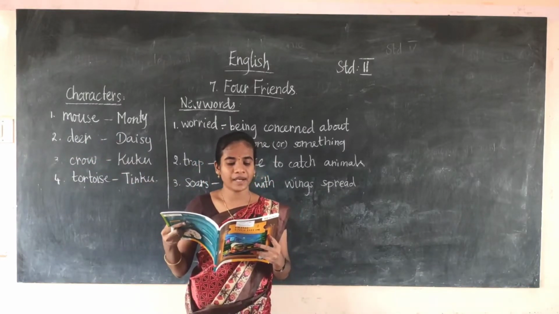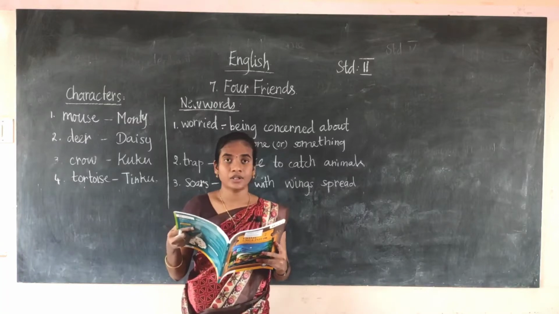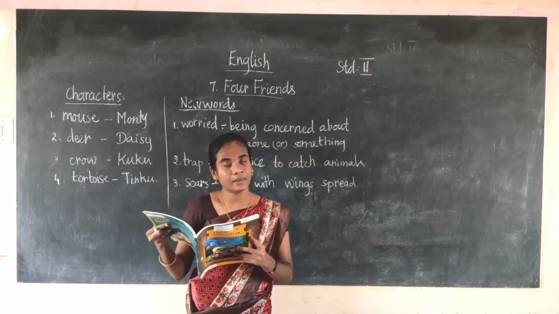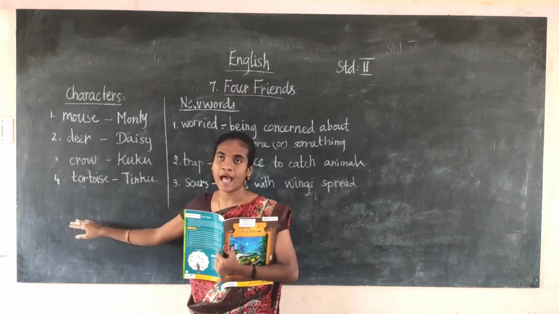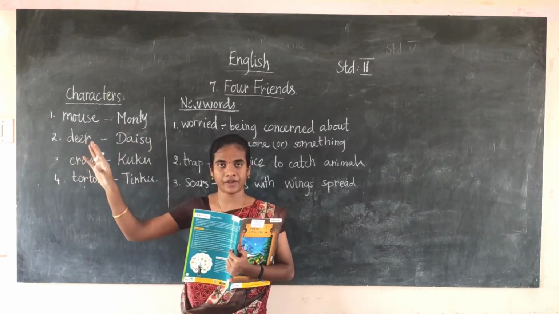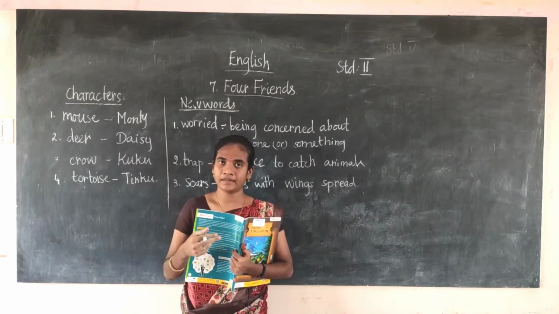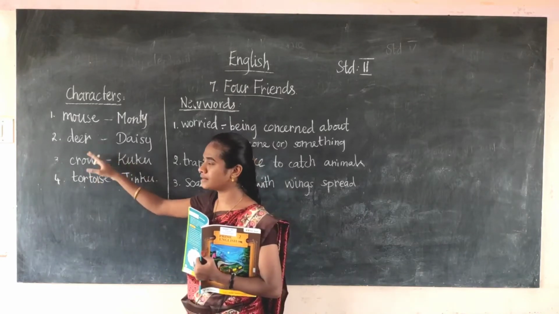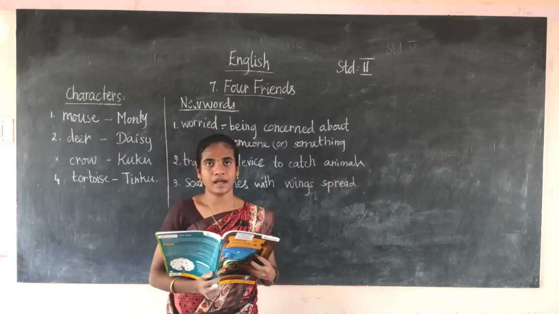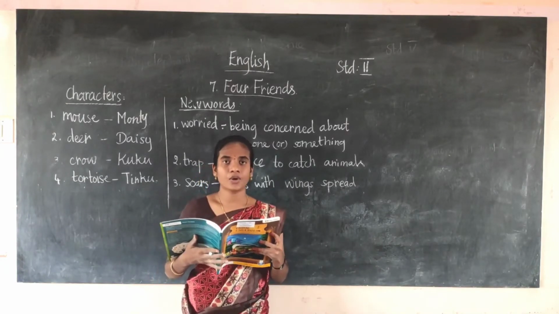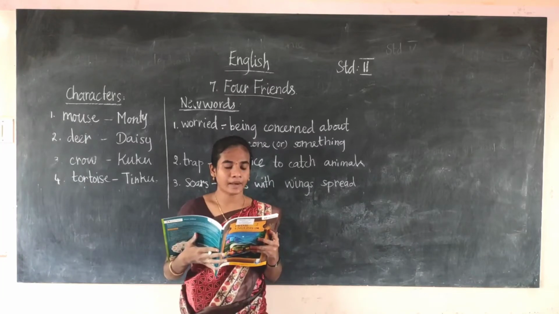"Cuckoo! Run, everybody run. The hunter is here." The crow is saying that at that time the hunter also came to that spot, when the four animals are at one place and the deer is also free because the mouse came and cut the net. The crow is saying, run, run, everybody run.